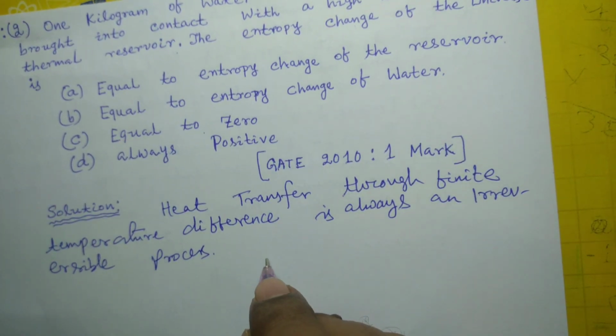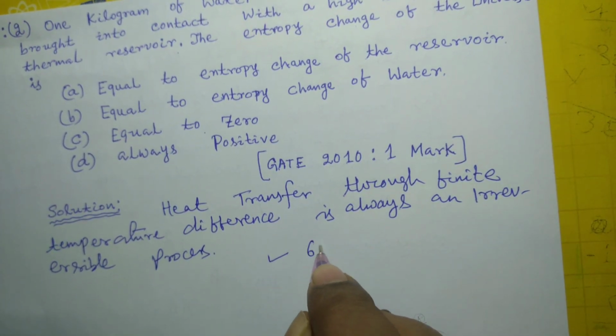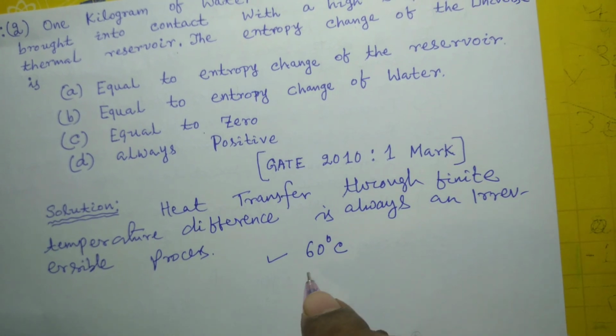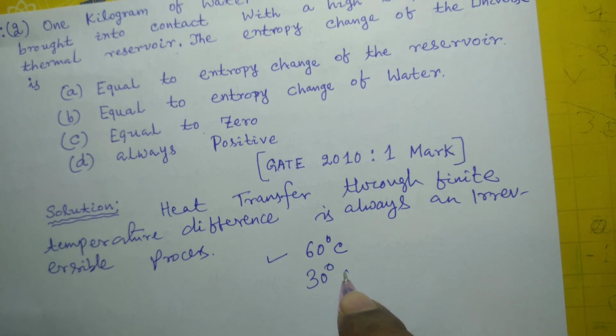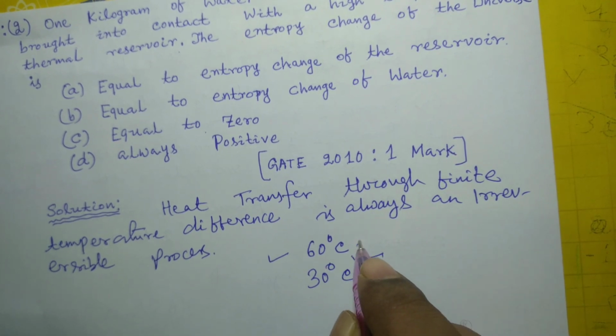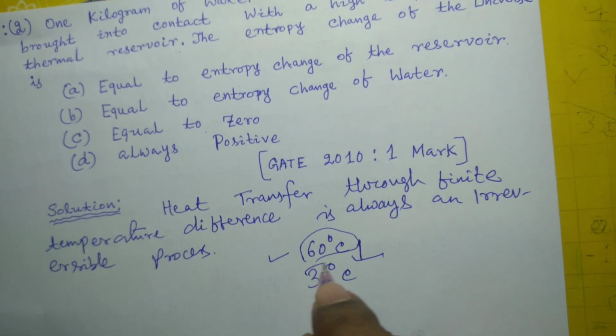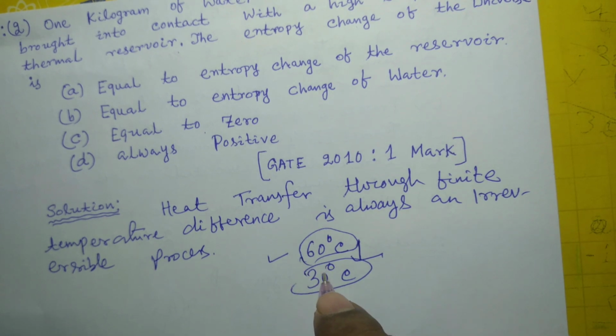Suppose the temperature of one body is 60 degrees Celsius and the temperature of another body is 30 degrees Celsius. This is a finite temperature difference. If heat flows from this body to this body, obviously it will be an irreversible process.